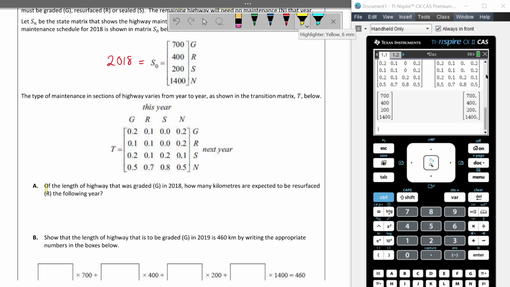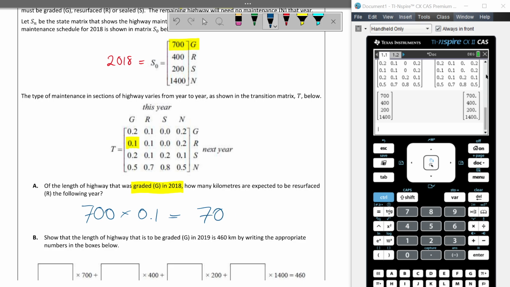Okay. On the length of highway that was graded in 2018, how many kilometers are expected to be resurfaced the following year? So of the length of highway that was graded in 2018, that's 700, how many kilometers are expected to be resurfaced the following year? So we're going from graded to resurfaced, that's 10%. So that means we have 700 times 0.1, which is going to be 70.